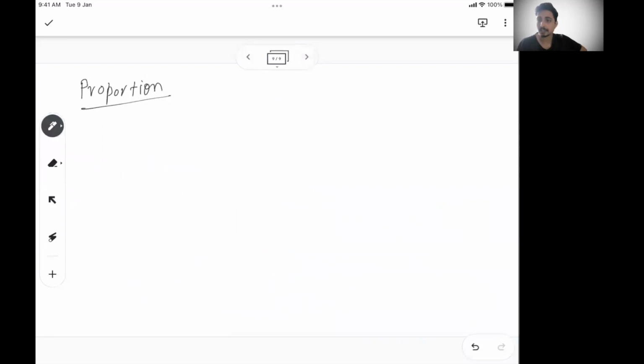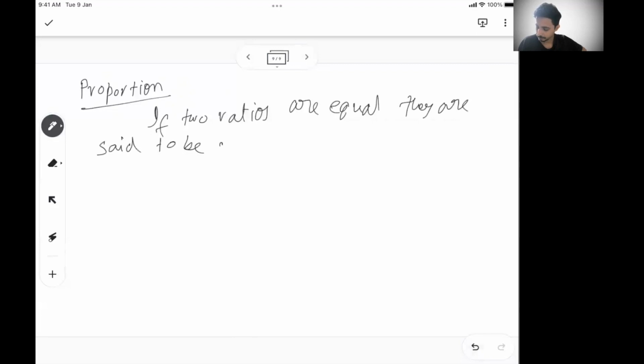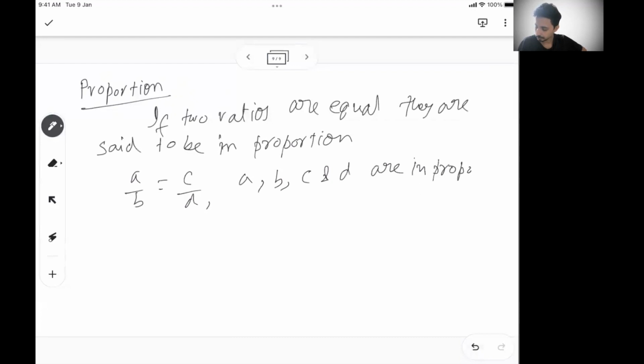Proportion is a subset of ratio, because if two ratios are equal, they are said to be in proportion. So if two ratios are equal, so if I say A by B is equal to C by D, that means I can say A, B, C, and D are in proportion, right?